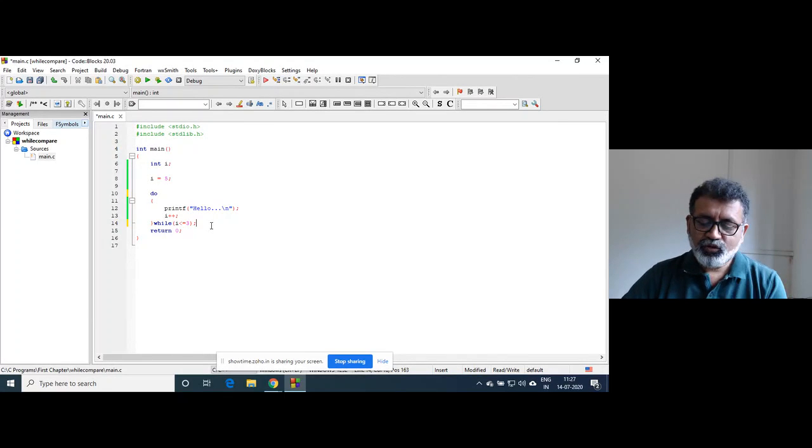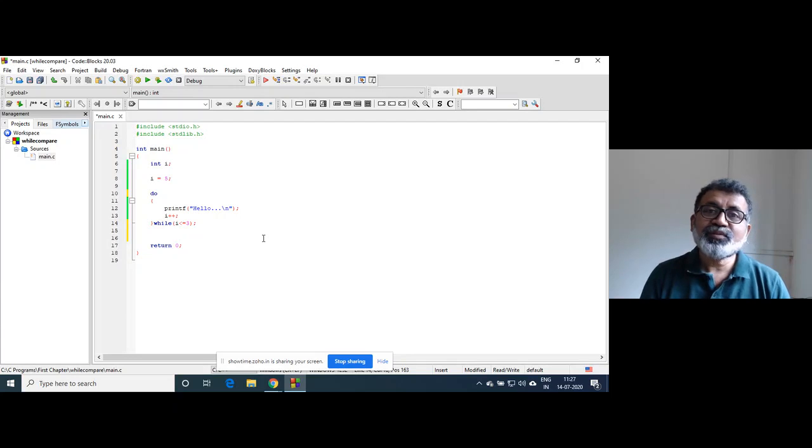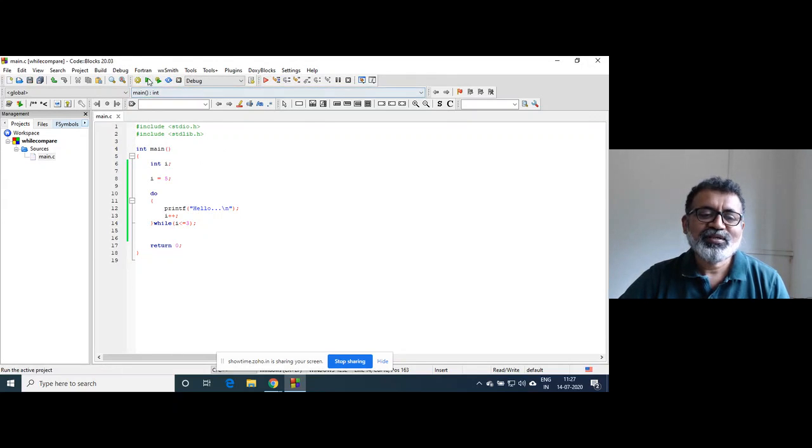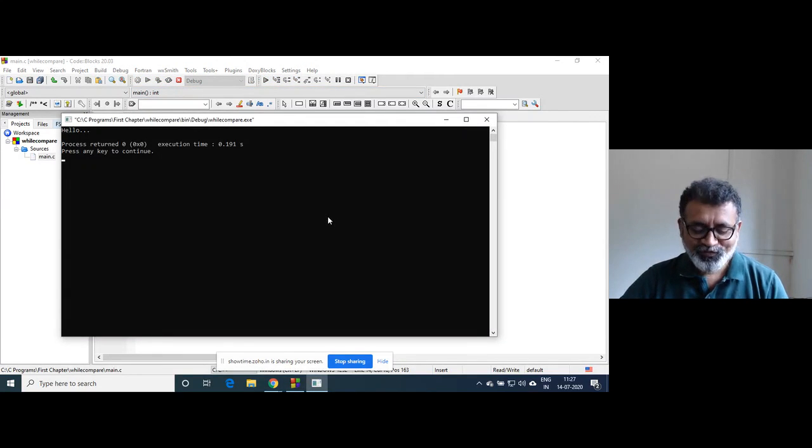And as I told you, in case of do while loop, there must be a semicolon at the end. You don't forget this. This is very important. Now, when I run this code, it will print hello, right? First of all, everything is same, but it will print hello.